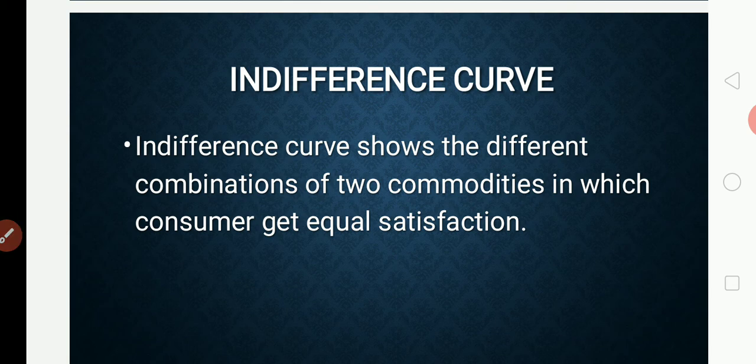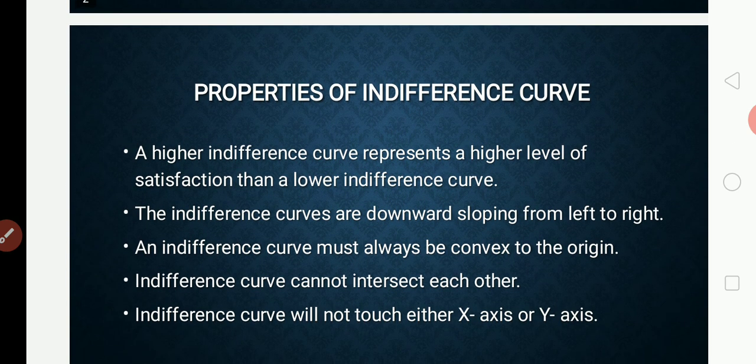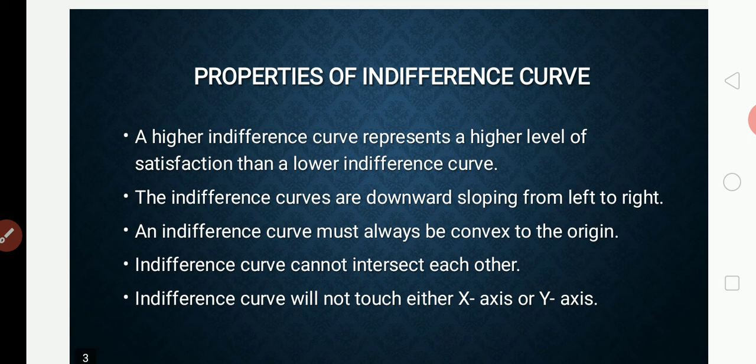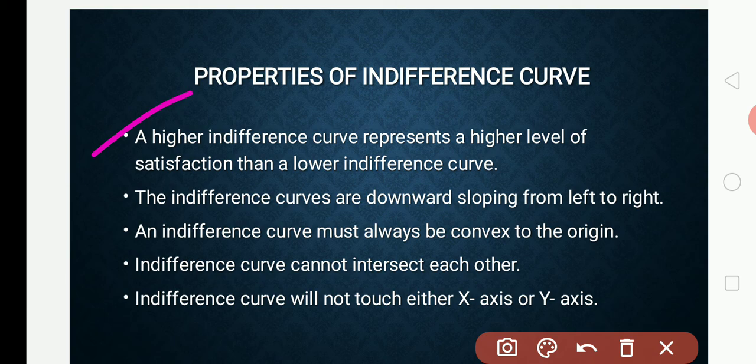To understand this indifference curve better, we have to study the properties of the indifference curve. We have many properties, but I have chosen only 5. Number 1, a higher indifference curve represents a higher level of satisfaction than a lower indifference curve.